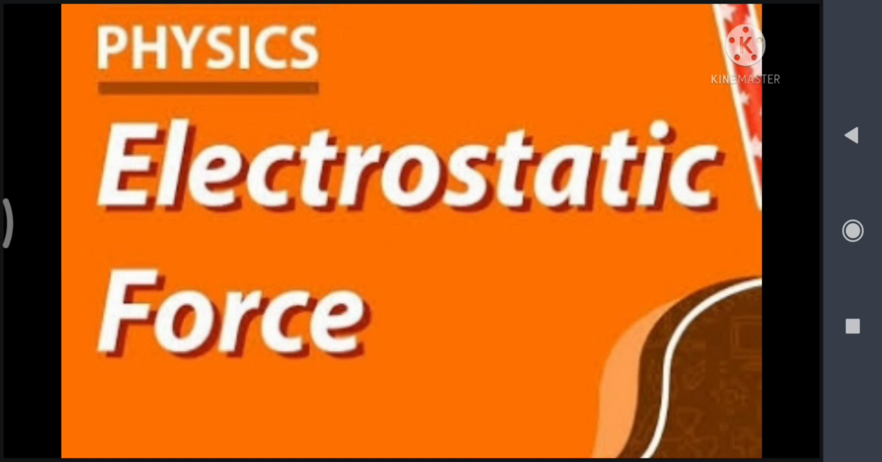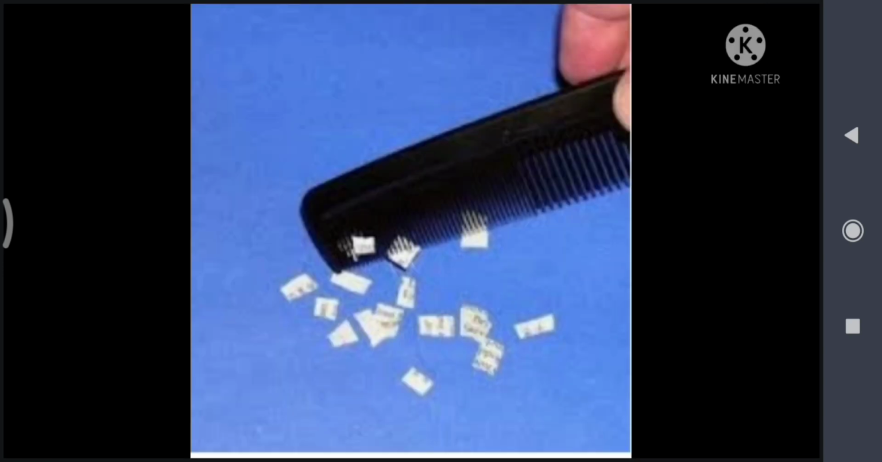What is electrostatic force? A force which is created due to the rubbing between two materials which leads to attraction or repulsion is known as electrostatic force. Example of electrostatic force is the comb attracting pieces of paper. So, when the comb is rubbed with our hair, it attracts some pieces of paper as it acquires some electrical charges from our hair. So, it is an example of electrostatic force.